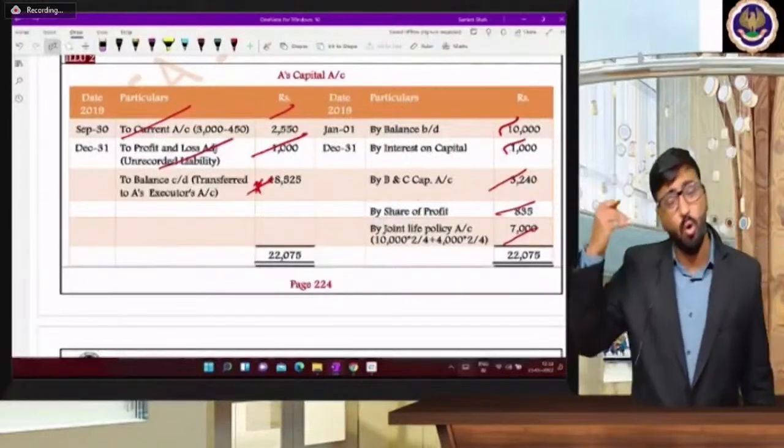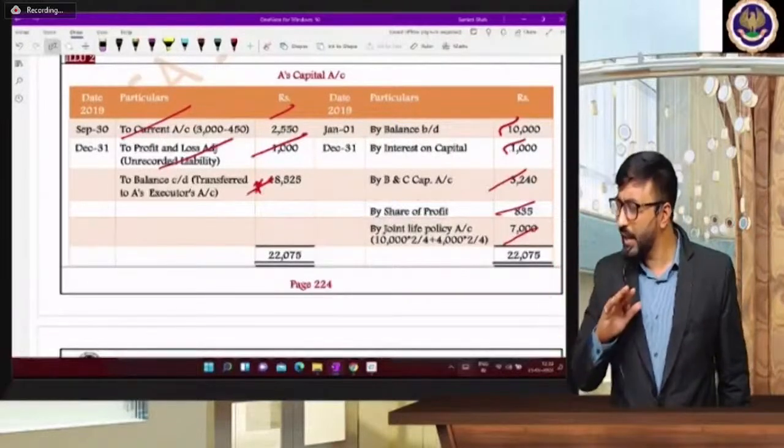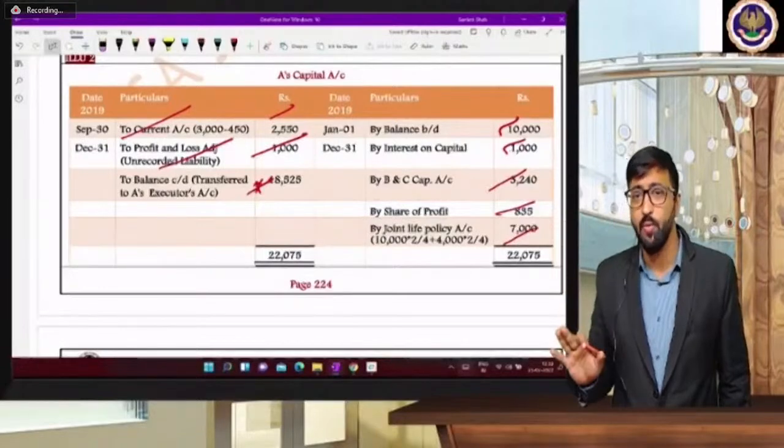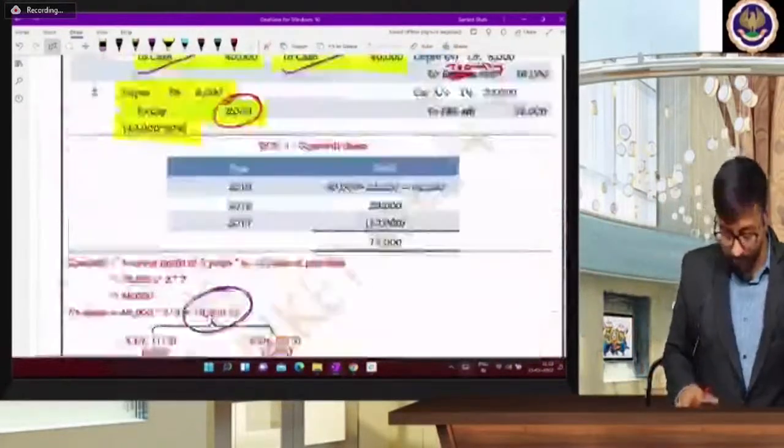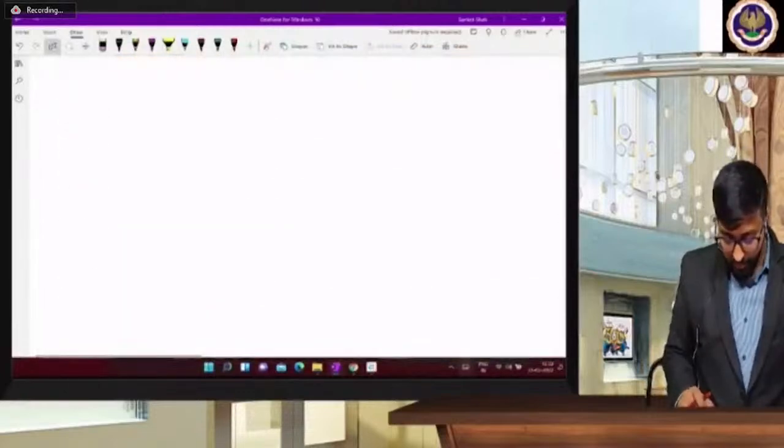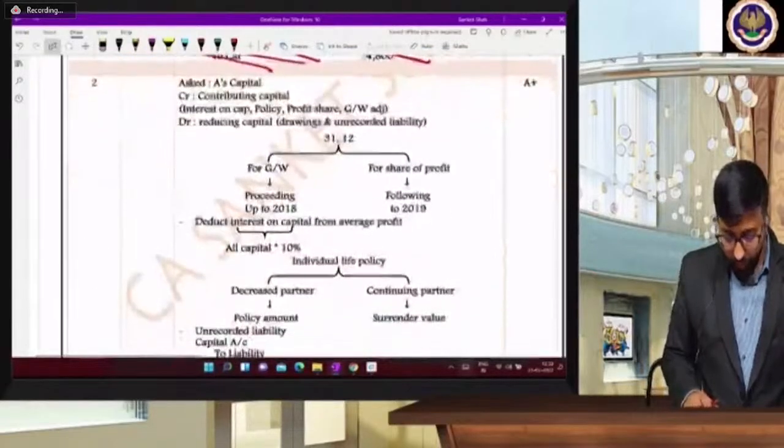See, go line by line. You will get all answers correctly. Don't worry. And what is the new concept in this question? Yes, several life policies. So I'm giving you index now. It's very simple. What is asked?